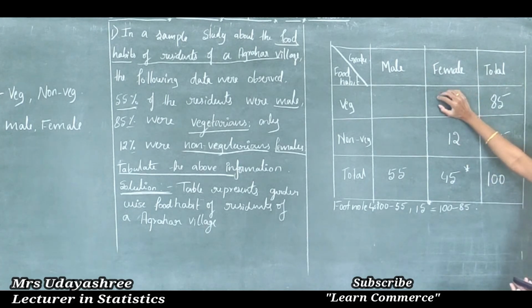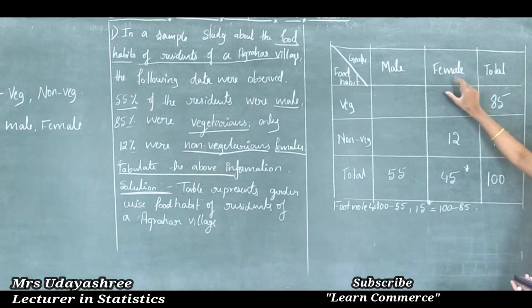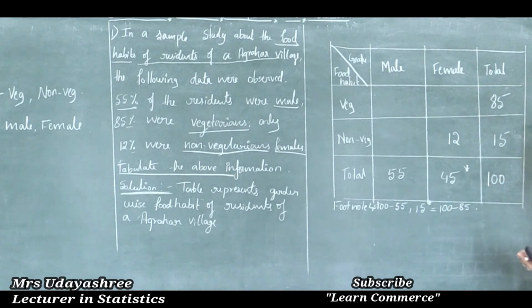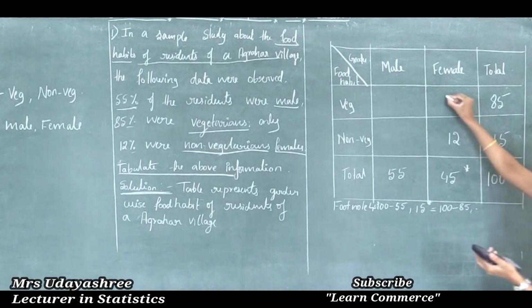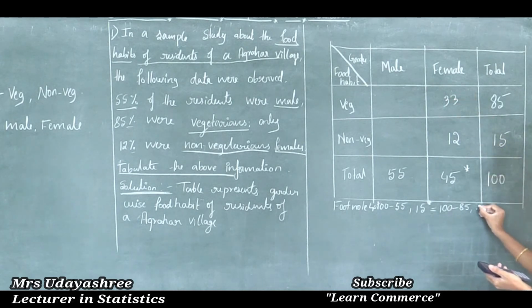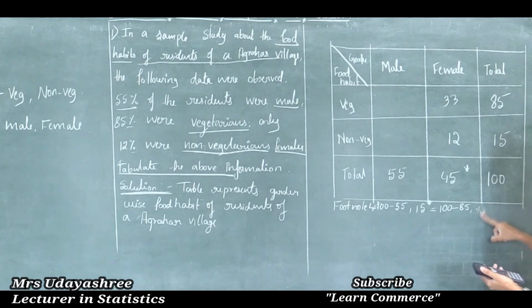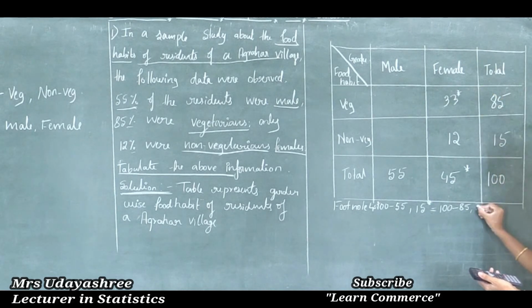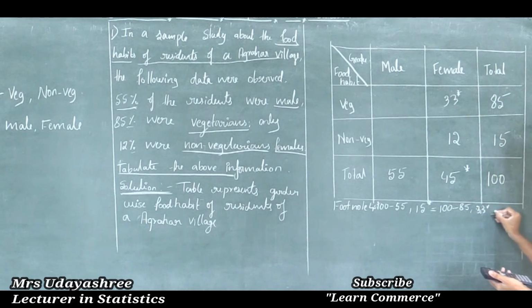Now we need to find female vegetarians. That is 45 minus 12, which is 33. So I will write 33 star, that is 45 minus 12.